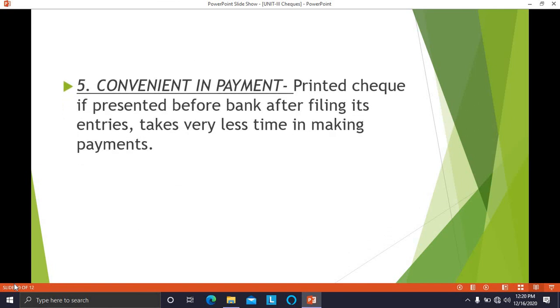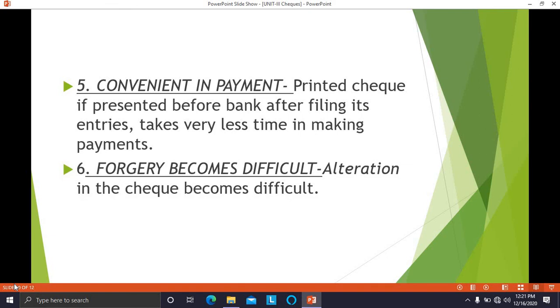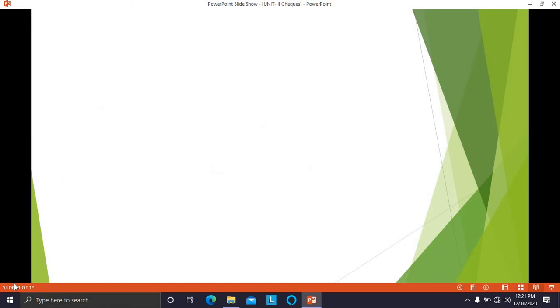Convenient in payment. A printed check, if presented before the bank after filling in its entries, takes very little time in making payments. After you fill all the entries in the check, it can be immediately honored by the banker. Forgery becomes difficult. Alteration or any changes in the check become very difficult as the checks are in printed format. So these are the advantages of printed checks.